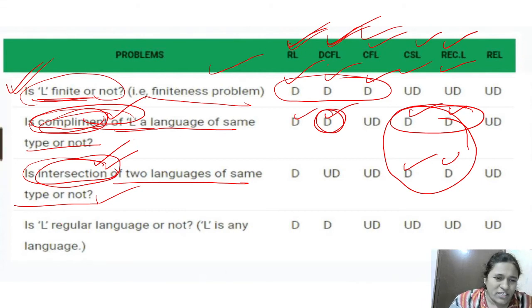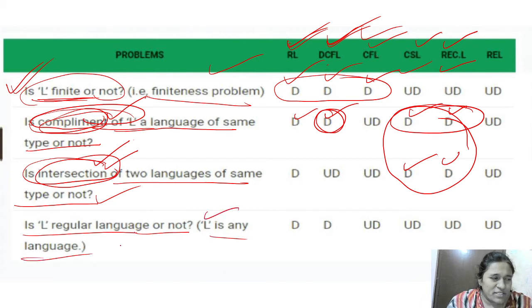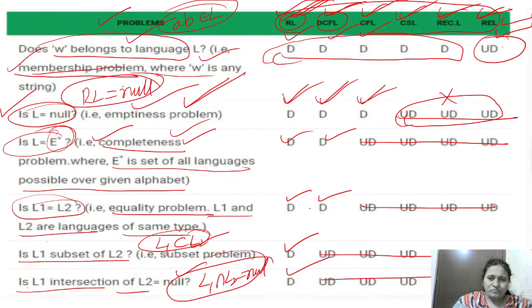Okay. Next, is L a regular language or not? L is any language, and we have to decide whether L is regular or not. This is decidable in regular languages and also in DCFL. You have to remember like this, then you can solve any question based on the decidability chart.